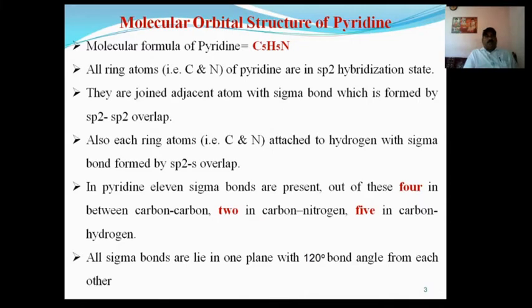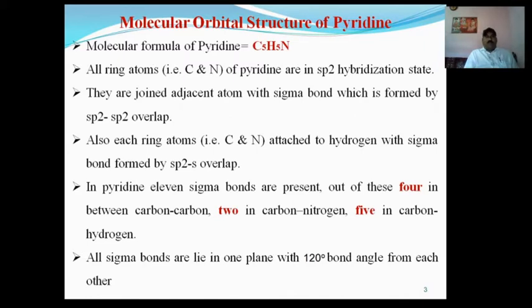and the hybrid orbitals of each carbon atom, that means sp2 hybrid orbitals, join with the sp2 hybrid orbitals of the adjacent carbon atoms, as well as with the sp2 hybrid orbitals of the nitrogen atom, which acts as a ring atom, to form a sigma bond by sp2 overlap.